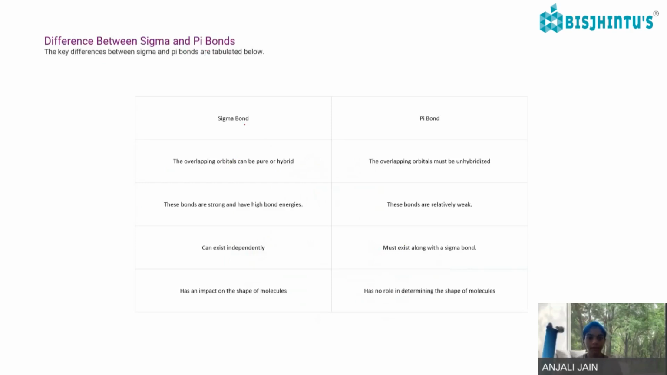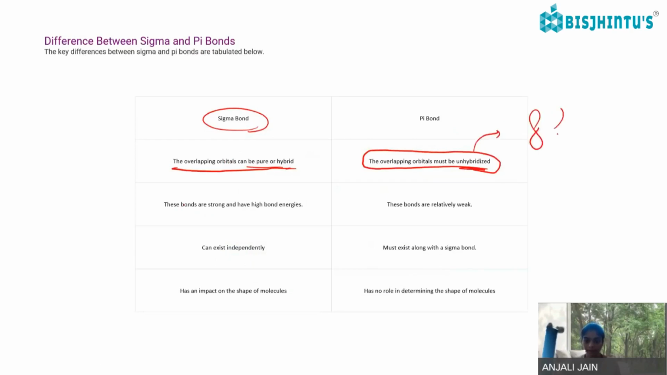The difference between sigma and pi bonds. Sigma bonds are single bonds. The overlapping can be due to pure or hybrid orbitals. Pi bonds require the overlapping orbitals to be unhybridized. They should not have any hybridization; for example, if they are pp orbitals, there should not be any prior hybridization. Sigma bonds are strong and have high bond energies.